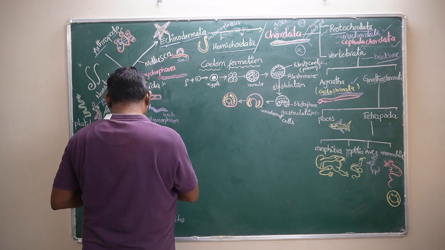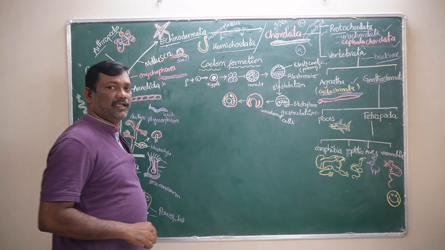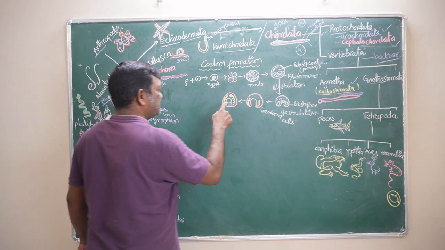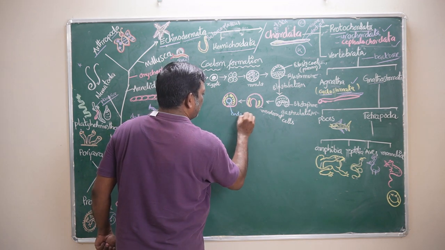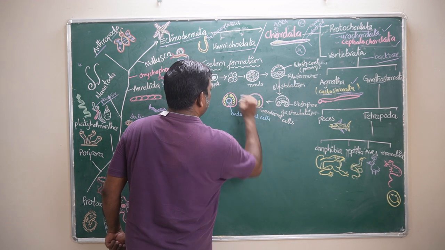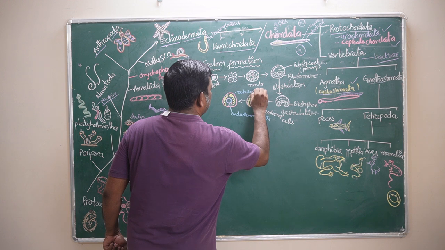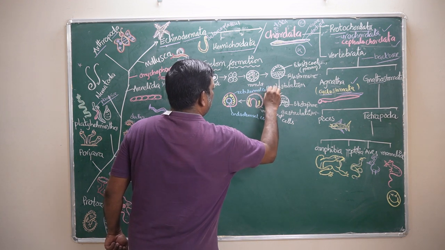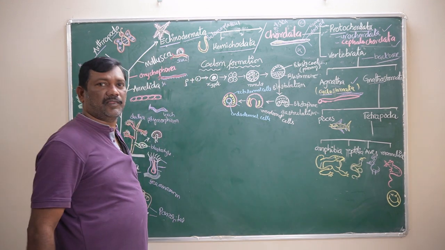Then what happened? This is formed as another layer. Some cells are differentiated and formed as the endodermal cells. This is called endodermal cells. These are ectodermal cells. And these are already mesodermal cells.